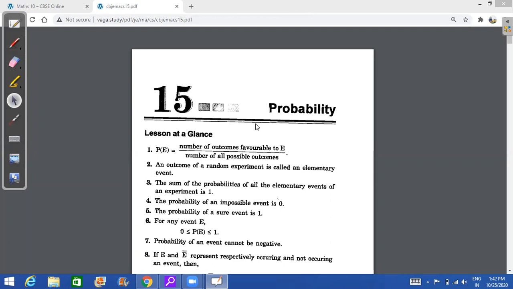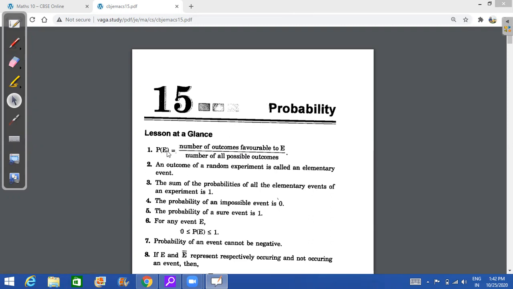So finally, we come to the last chapter of NCERT, that is probability. Very easy chapter, and there are a few things that we should know. First of all, what is the definition of probability? Probability is number of favorable outcomes by total outcomes. Okay. So what is probability?